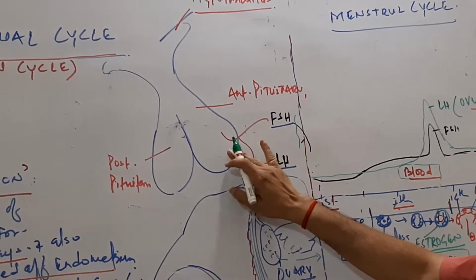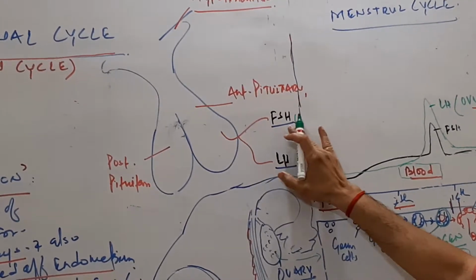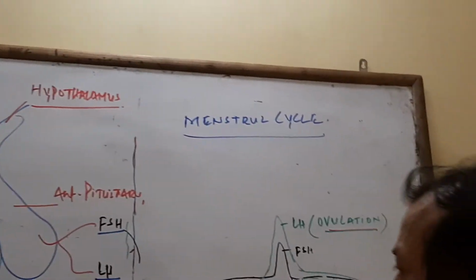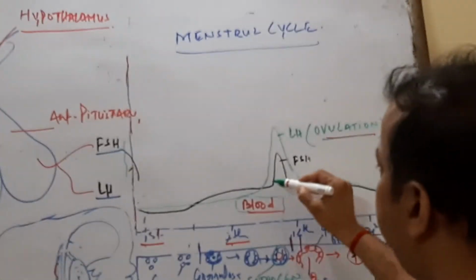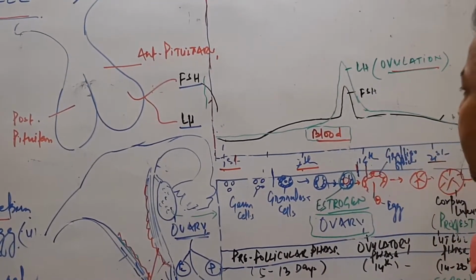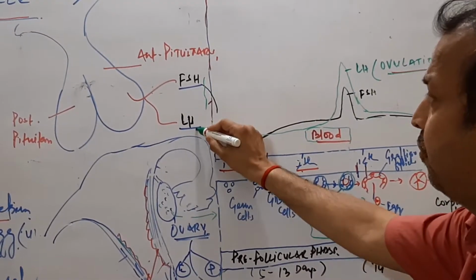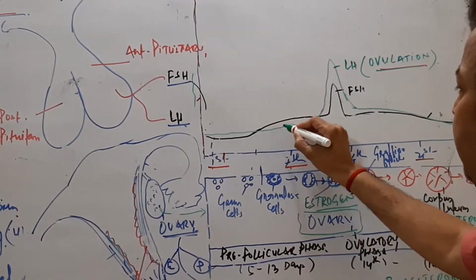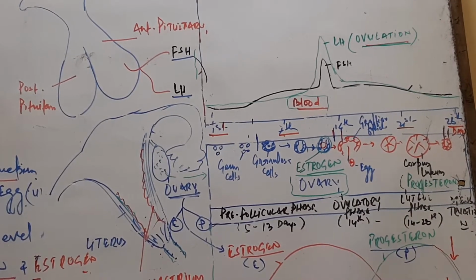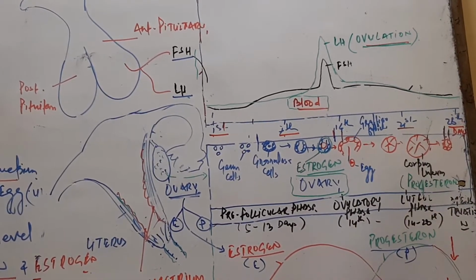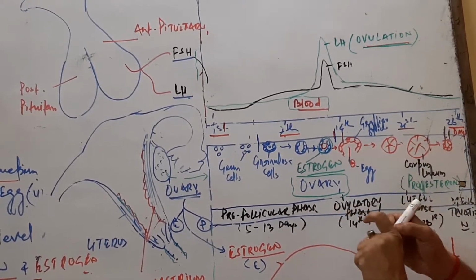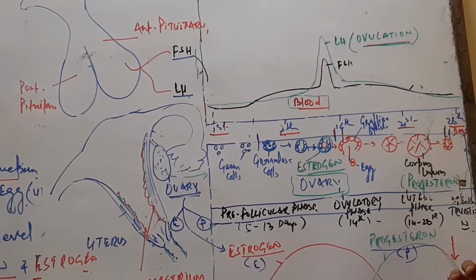FSH and LH are secreted from the anterior pituitary. FSH helps in the formation of follicles. FSH increases a little, is maximum at 14 days, and then decreases. Another hormone, LH, is also secreted from the anterior pituitary, increases a little, is maximum at 14 days, and helps in the ovulation process by rupturing the Graafian follicles. This is the hormonal secretion during the ovarian cycle.